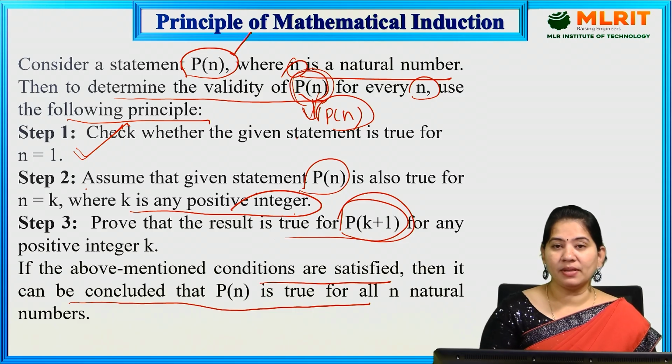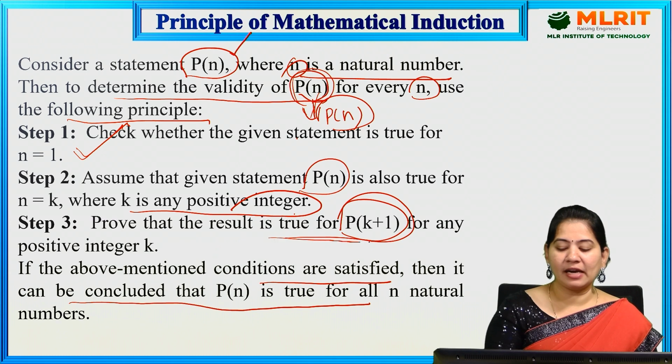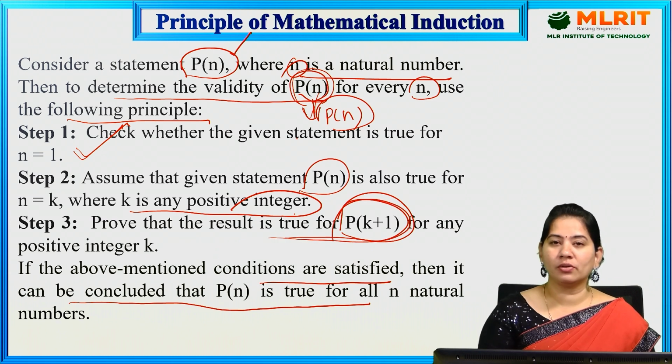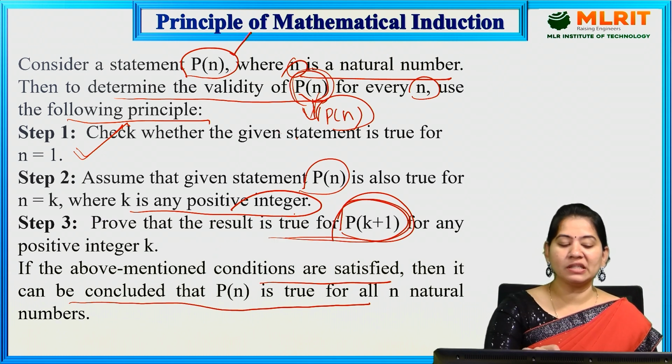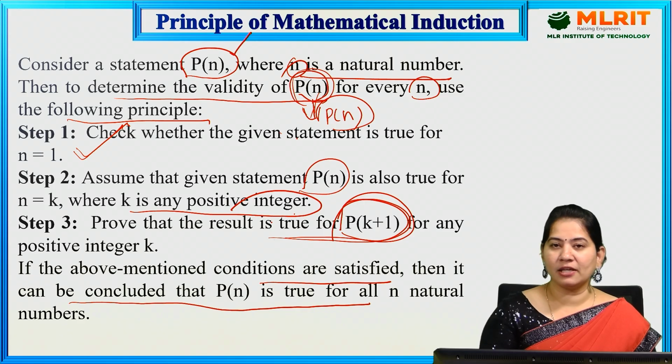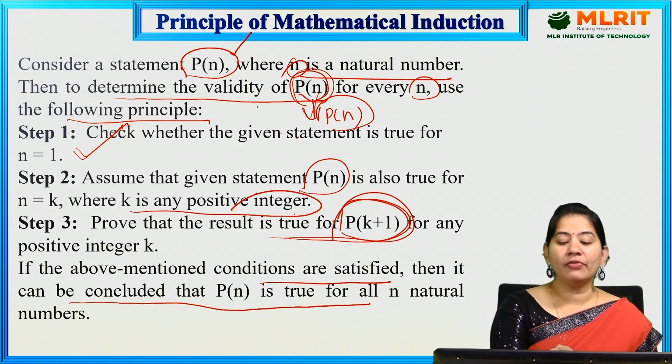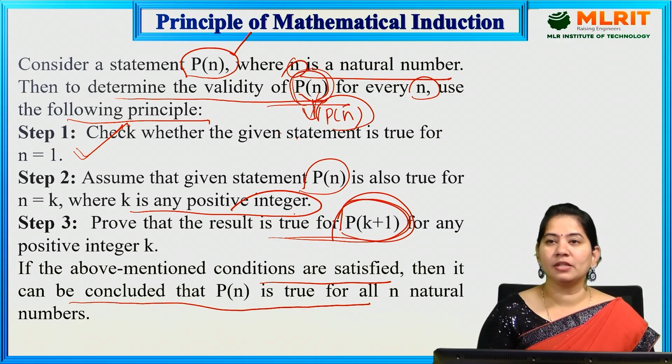The second step is we have to assume that P of n is true for n is equal to k. Means you need to substitute n is equal to k in the given statement. And by assuming that, you have to check whether P of k plus 1 is true or not. If you are able to prove all three steps, then we can say that P of n is true for all the natural numbers.